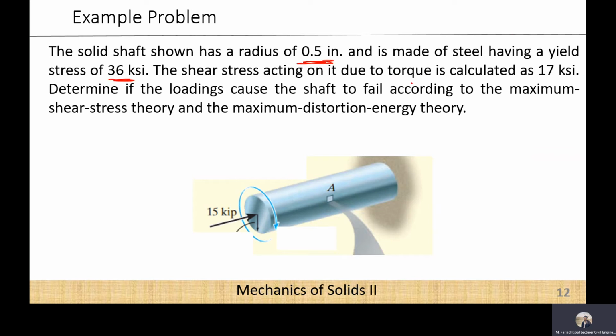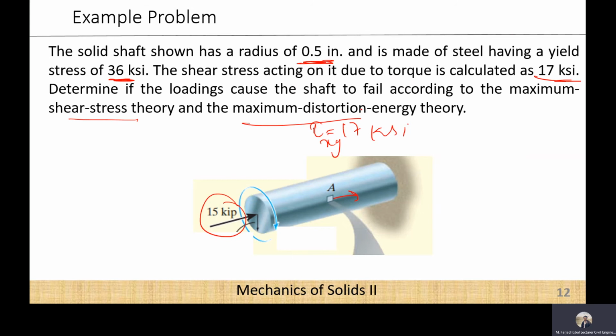The shear stress is also given to us as 17 ksi, and we need to figure out whether the stresses produced due to this shaft at this point A will cause failure or not according to the maximum shear stress theory and the maximum distortion energy theory.